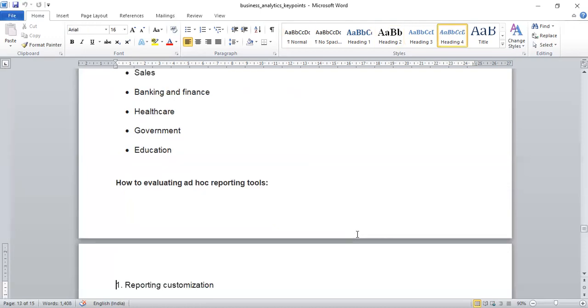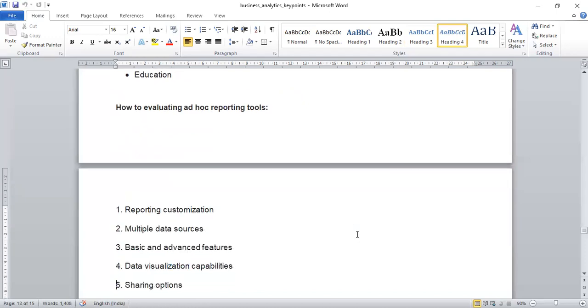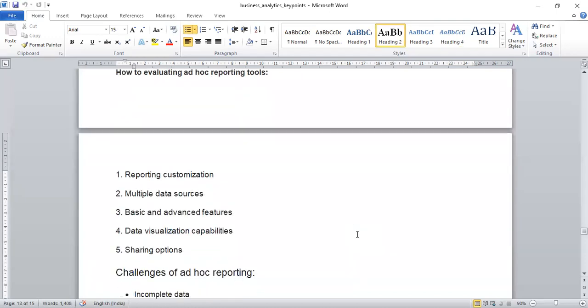Now, how to evaluate these ad hoc reporting tools? Reporting customization, multiple data sources, basic and advanced features are required for the assessment of ad hoc reporting tools, along with data visualization capabilities and sharing options.